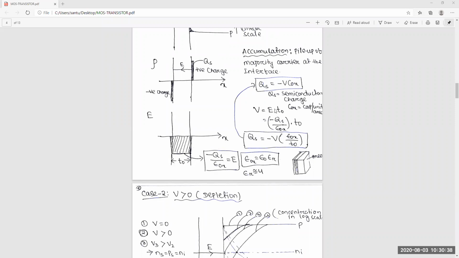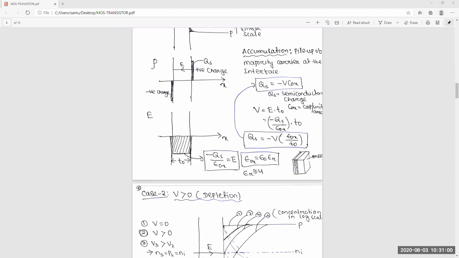V is equal to E into d, electric field into distance. Though it is very sheet-like, like a delta function, this area is nothing but the voltage. So that voltage is nothing but E into Tox.